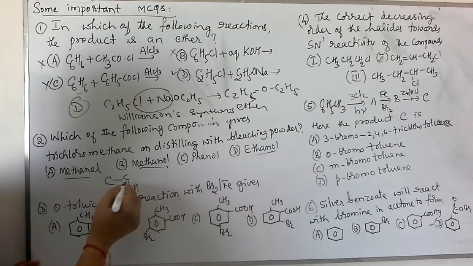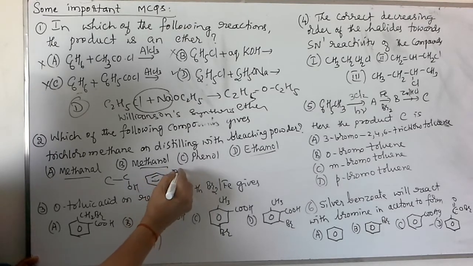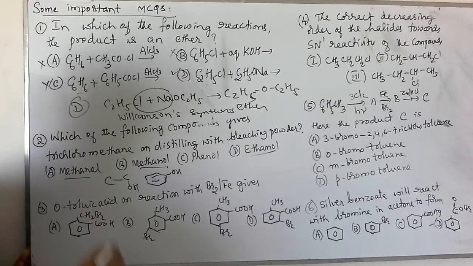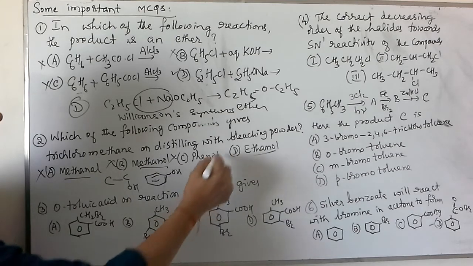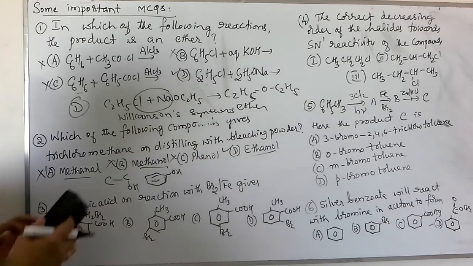This is possible only with ethanol. In case of phenol, the benzene ring contains the OH group. Here a double bond carbon carries the OH group in case of phenol. That's why A, B and C are not correct. Only ethanol will give rise to that chloroform reaction.